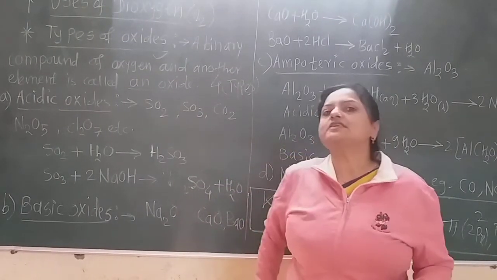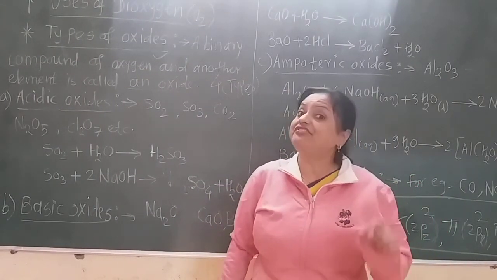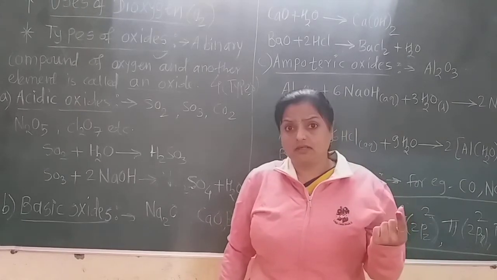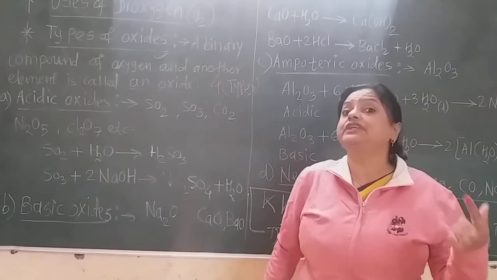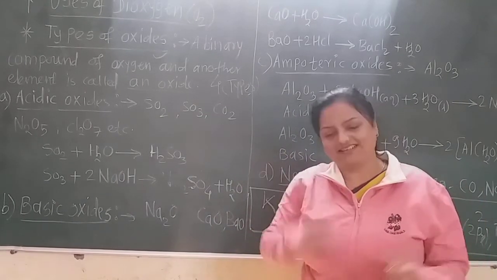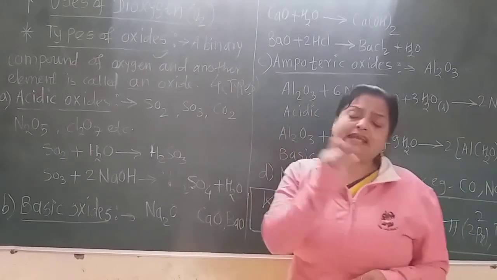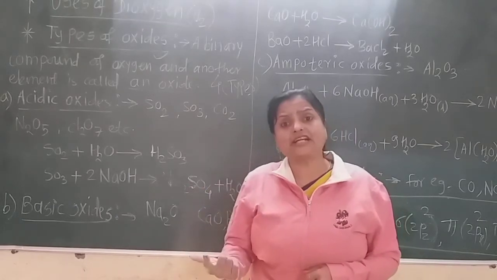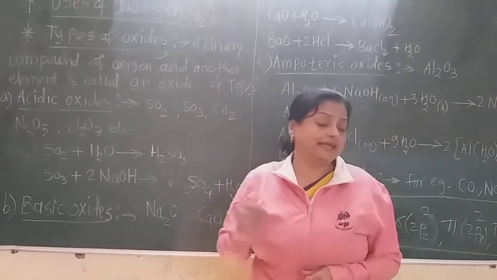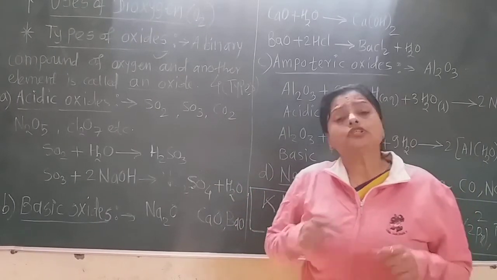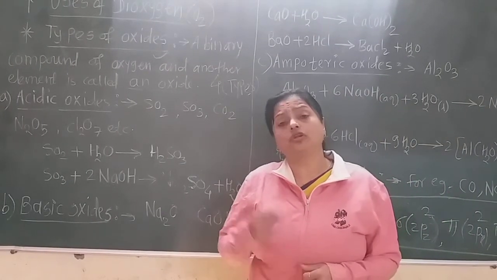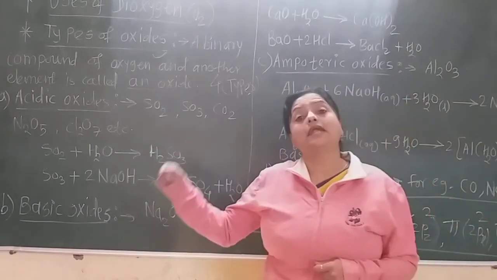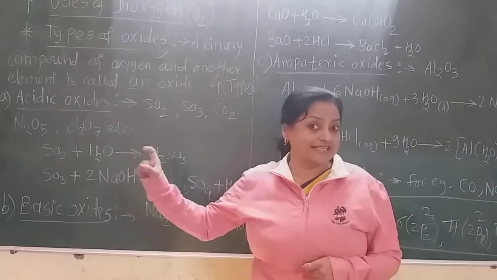Now acidic oxides are defined as the oxides which when reacting with or dissolving in water form an acid, or the oxides which when reacting with a base give a salt, because we know that when acid and base react, there is formation of salt. Suppose the acidic oxide reacts with the base, there is formation of salt, then definitely that oxide is acidic.